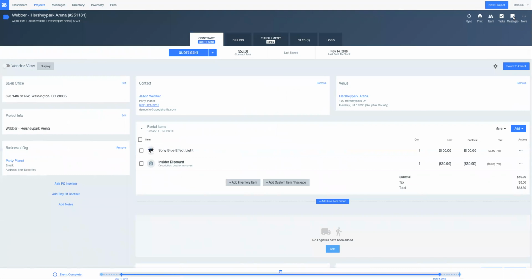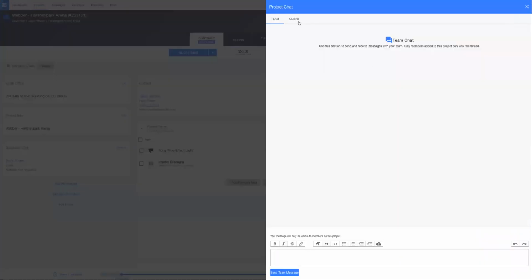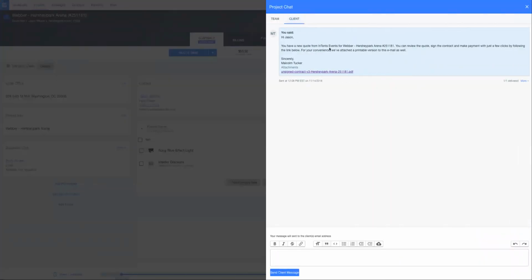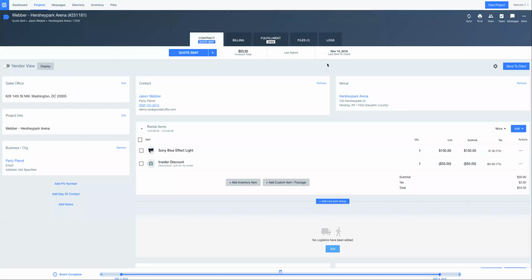And if I head into the Messages tab here in the top right, and then click to Client, I can see that this message has been delivered, and you folks might have seen this already, but just as a reminder, if you click the More button, you can see if it's been delivered, which it has been on November 14th, 2018, but it has not been read yet by the client. Anytime your client opens and reads the quotes or any message that you send them from Good Shuffle Pro, the system will be BCC'd, and it'll keep track of when it's been last delivered and what's been last read here in the messaging tab. So this is telling me that I probably want to give my client a reminder.